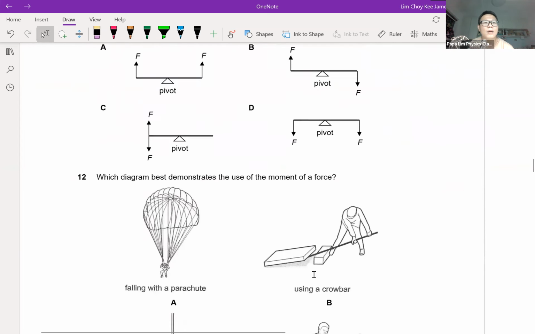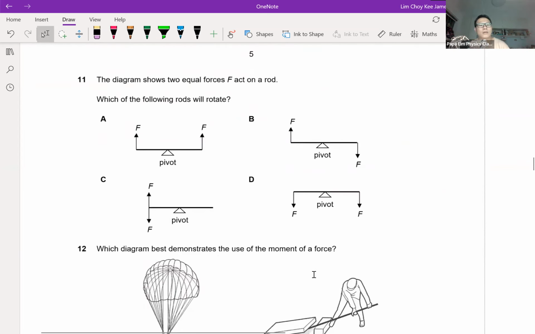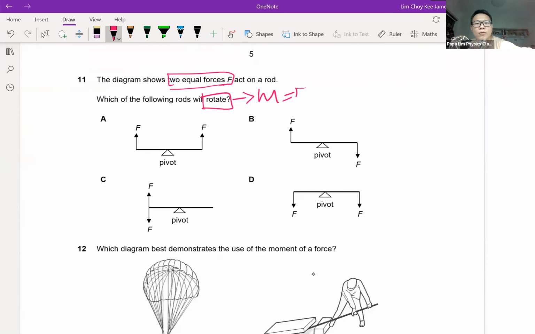Moments. Which of the objects will rotate? Before you talk about rotation, there are two equal forces. That is a clue given in the question. When we talk about rotation, what I need students to take note of is that we look at moment, force times distance. Take note that the forces are the same, so the F is the same value.